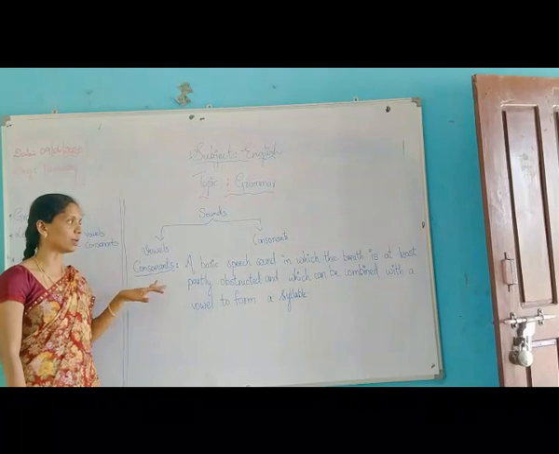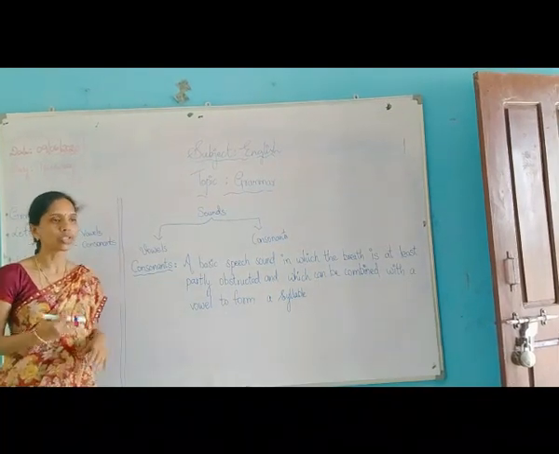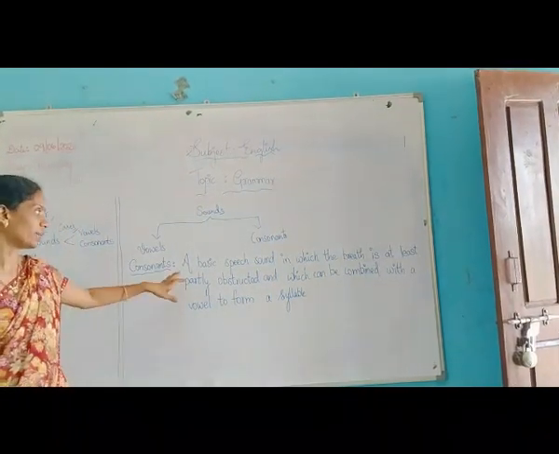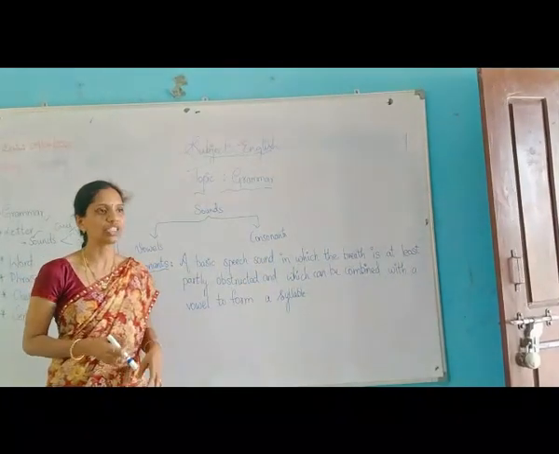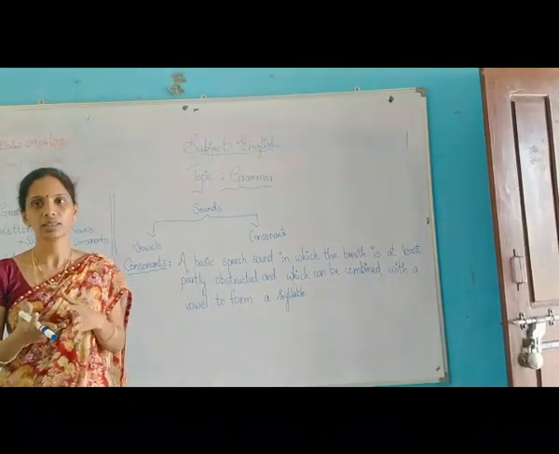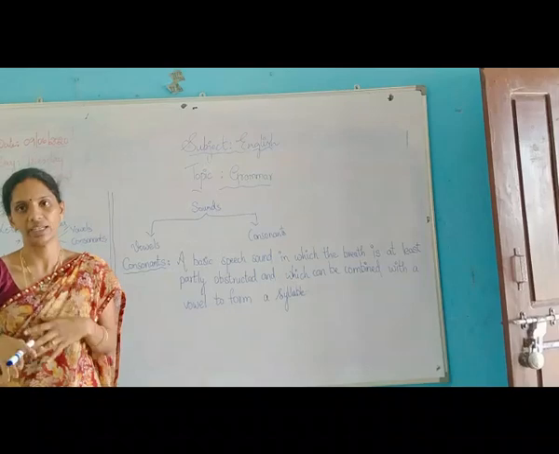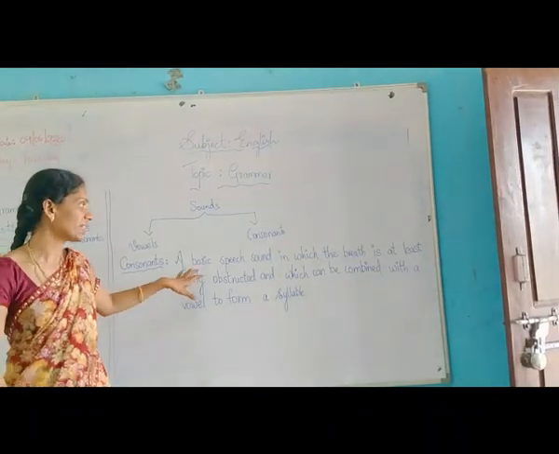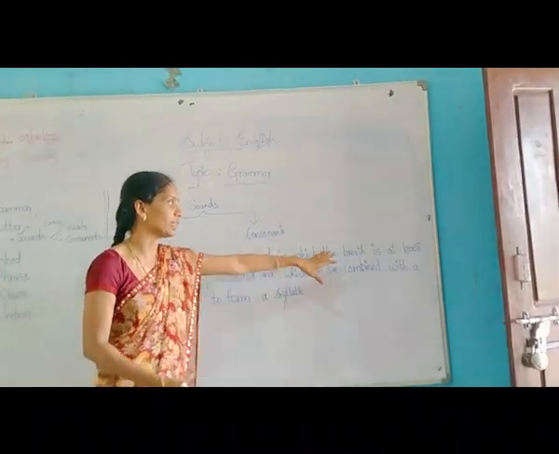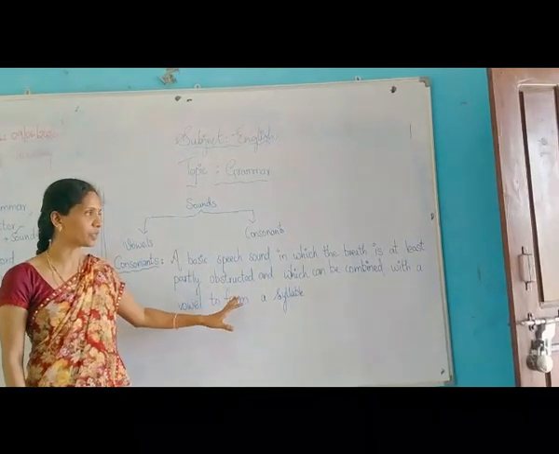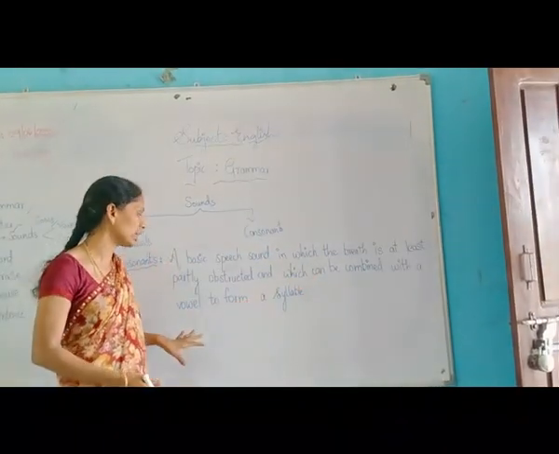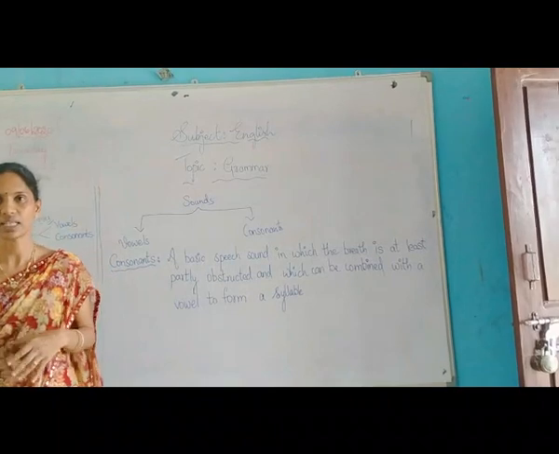Now we are going to learn about consonants. What is a consonant first of all? A basic speech sound in which the breath is at least partly obstructed, and which can be combined with a vowel to form a syllable.